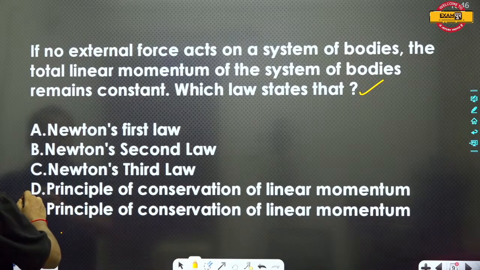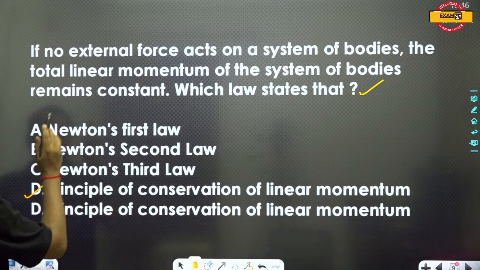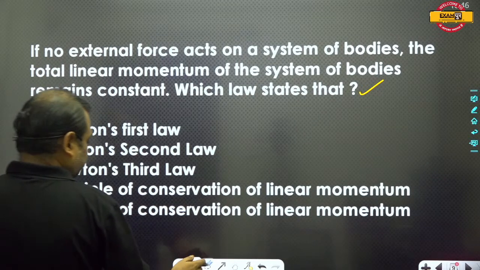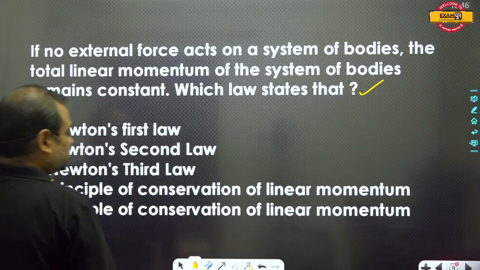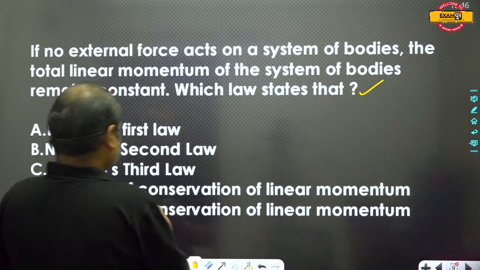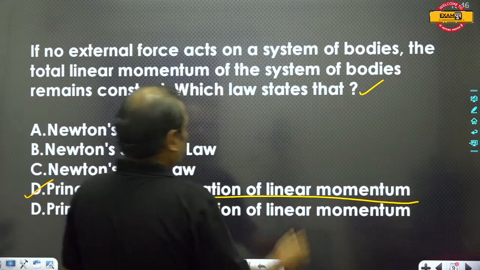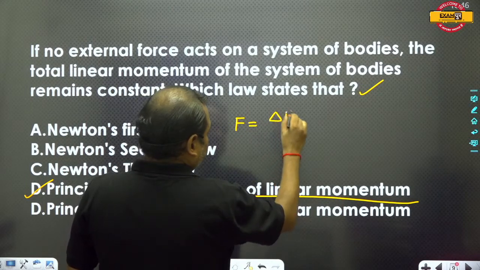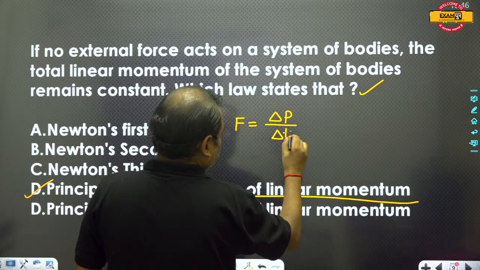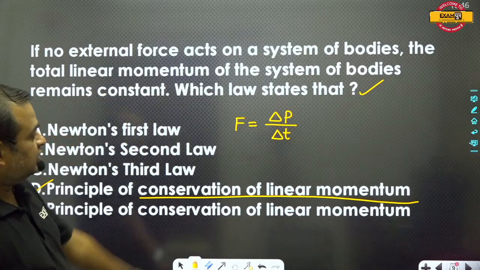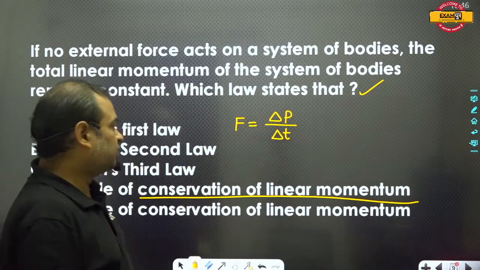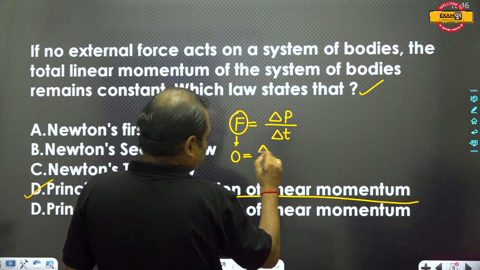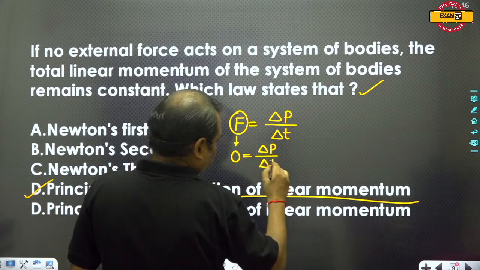See, actually, the D option will be the correct answer. This is actually the law of conservation of linear momentum. We all know, I have already explained, that F is equal to delta P upon delta T, and this is known as the rate of change of linear momentum. If this force is zero, it means delta P upon delta T is equal to 0.